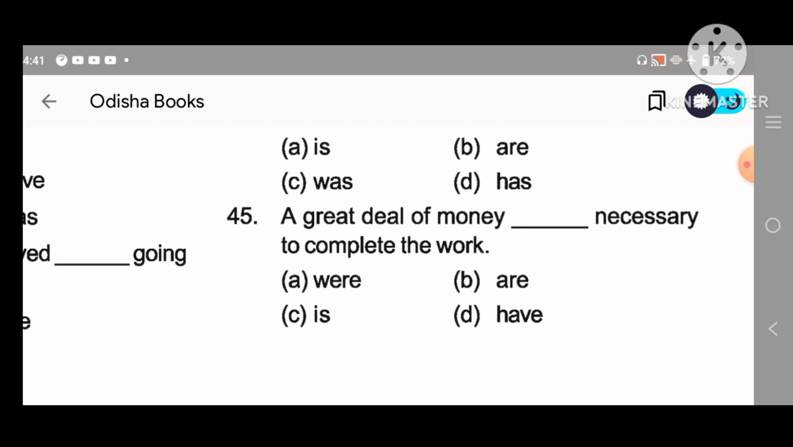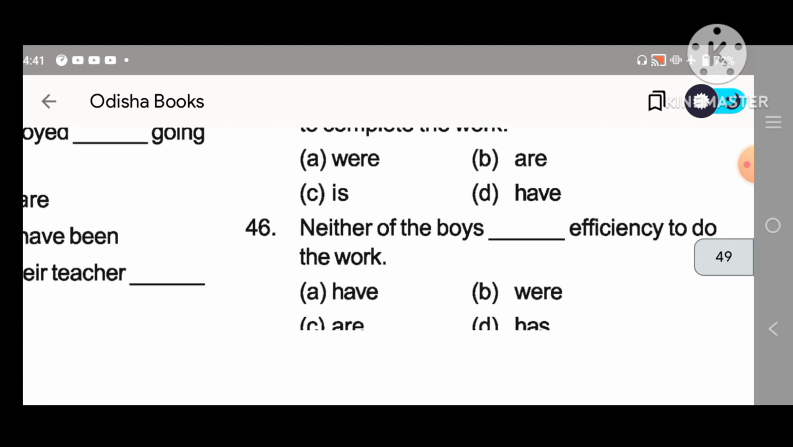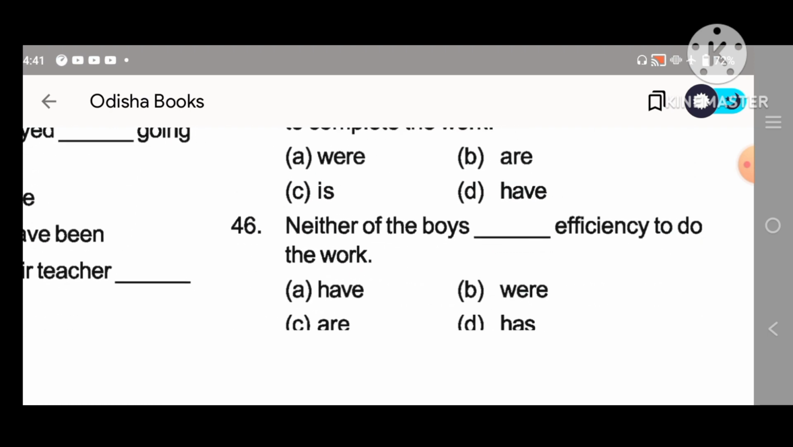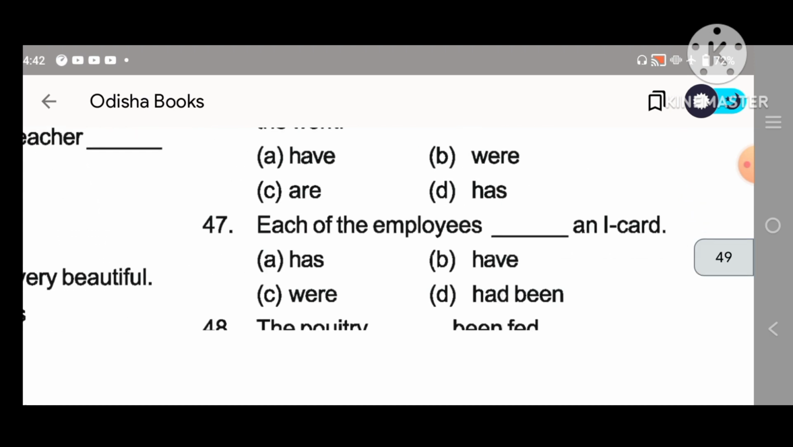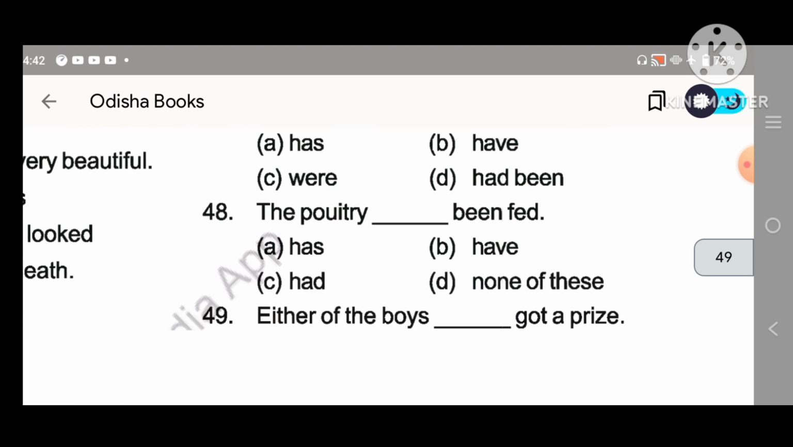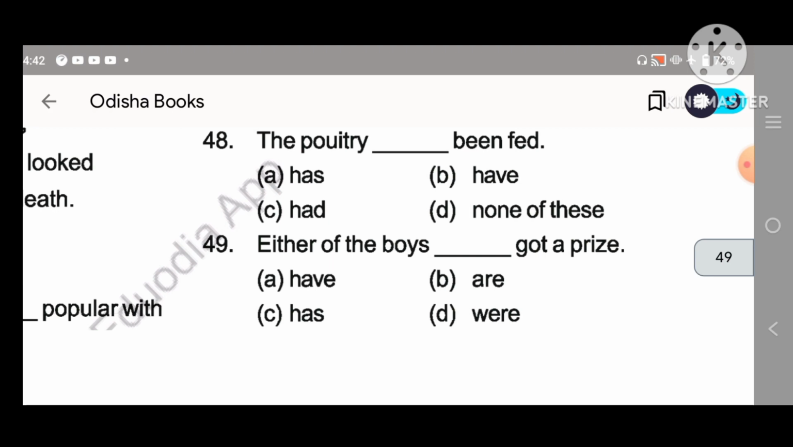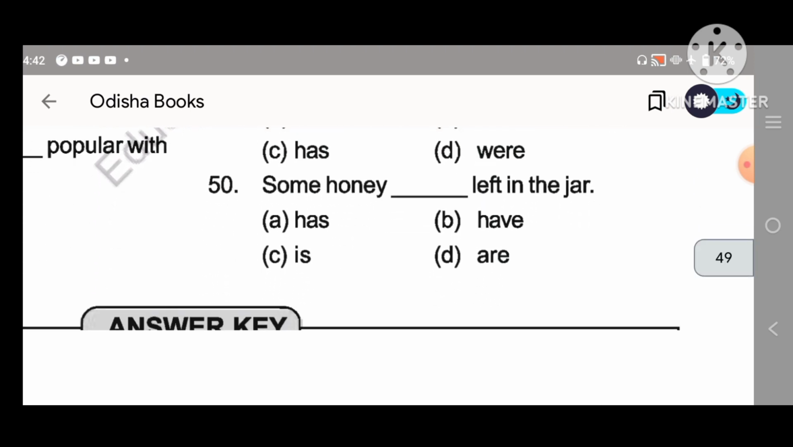45, what will be the answer? Is. Neither of the boys dash efficiency to do the work. 46. Each of the employees dash an I-card, has an I-card. The poultry dash been fed. 48, what will be the answer? B. Either of the boys dash got a prize. 49, what will be the answer? C. Has got a prize.